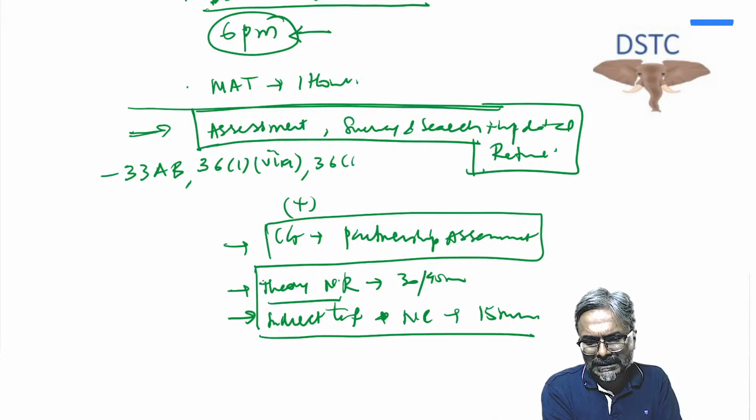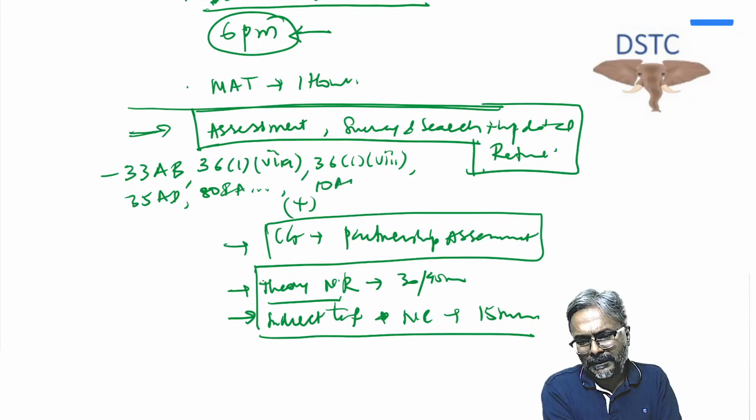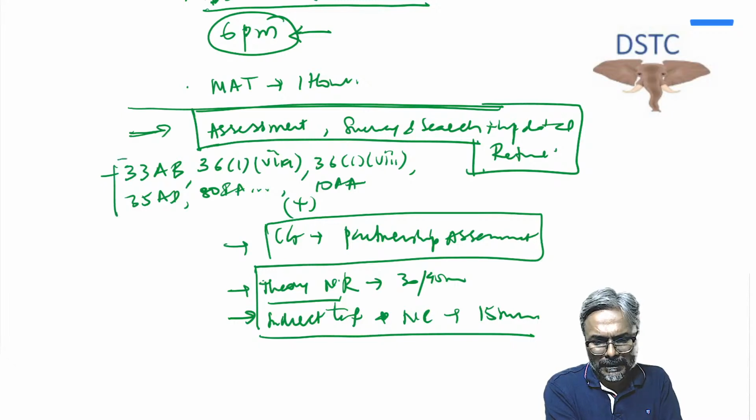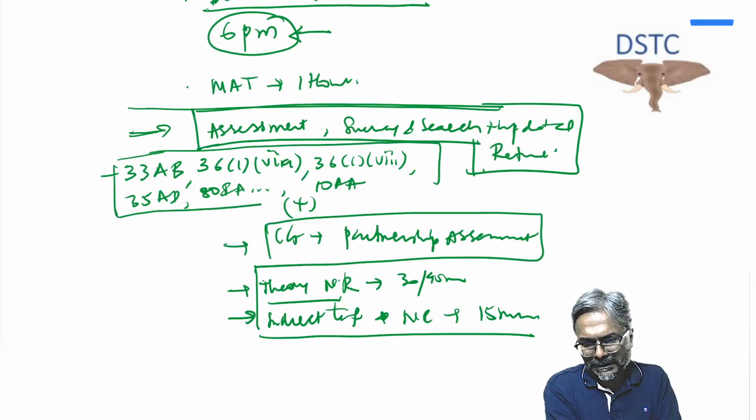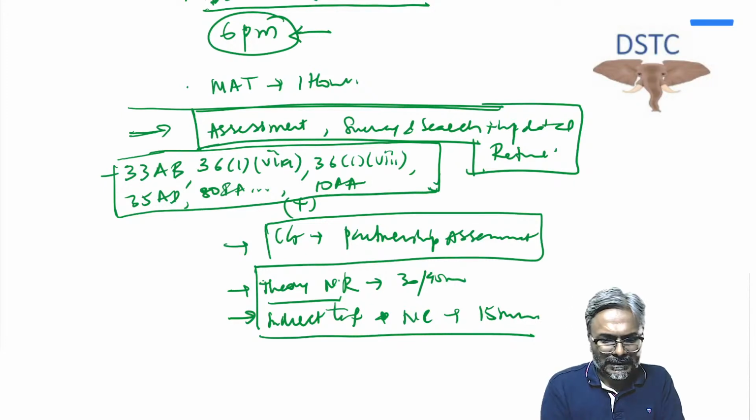Thereafter, 3618, 3580, 80IA series, and 10AA. This set of sections, students, which are nothing but profit-linked deductions or the sectoral provisions, I will be dealing with. These are the set of provisions.